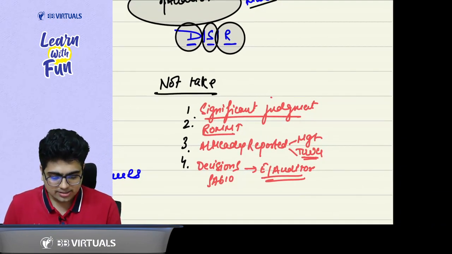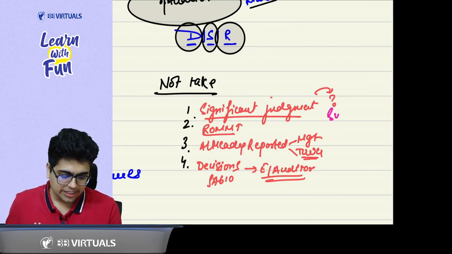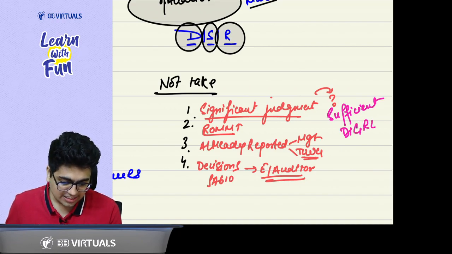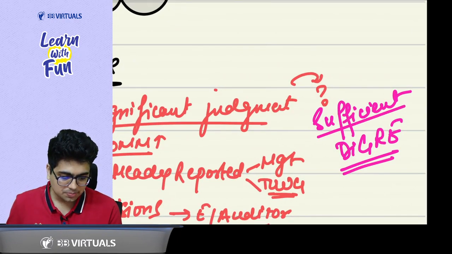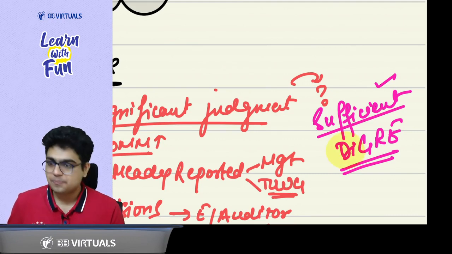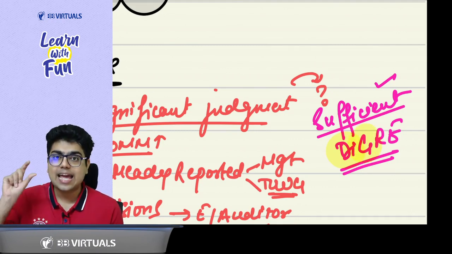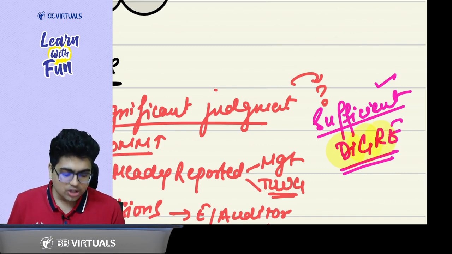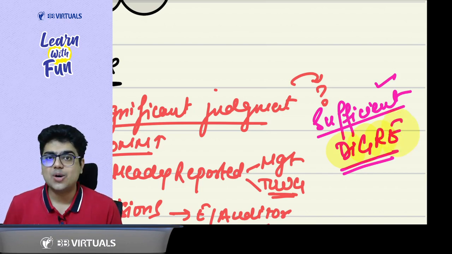Now your question: what are the areas of significant judgment? For significant judgment, you need SUFFICIENT DEGREE. Sufficient: if you want to evaluate the sufficiency of tests performed, you need significant judgment. Disclosures: when you want to see whether disclosures are proper and adequate, you need significant judgment. Going concern: when you assess the appropriateness of going concern, you need significant judgment. Risk of material misstatement: when you want to assess it, you need significant judgment. And E for accounting estimates.